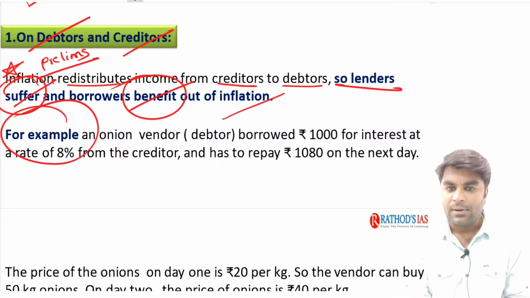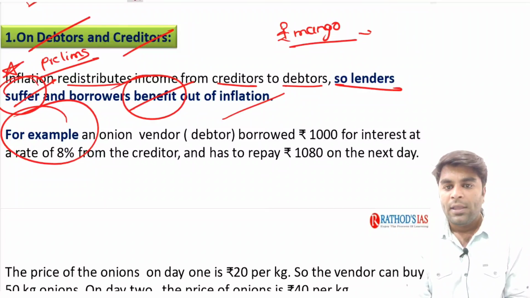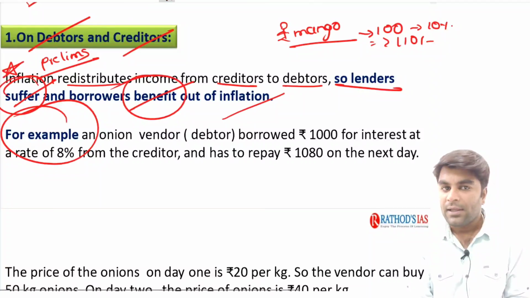Now, let us take an example, guys. Say, for example, imagine he is a mango vendor. He took a loan of 100 rupees from the bank, and the next day he needs to pay a 10% interest rate on it. So cumulatively, he needs to pay 110 rupees to the bank on the next day.